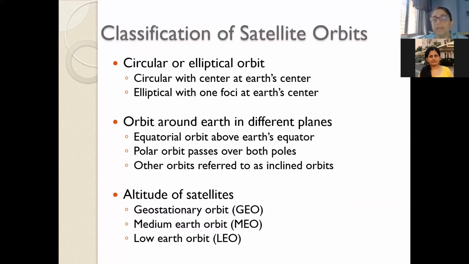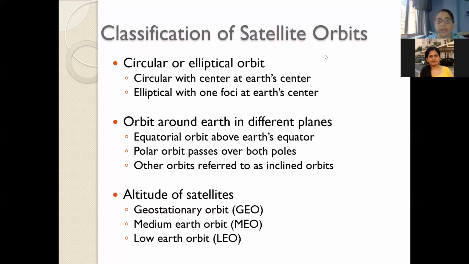The second thing that we did was depending upon the plane in which their orbits are formed, that is equatorial orbit, which is aligned with the equatorial plane, and polar orbit, aligned with the polar plane, and finally the inclined.